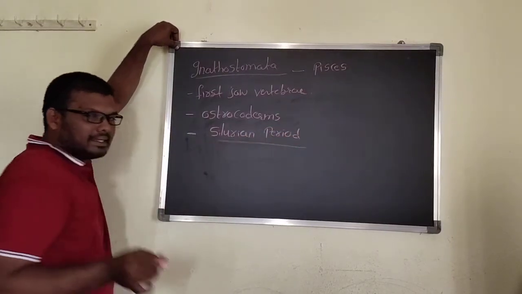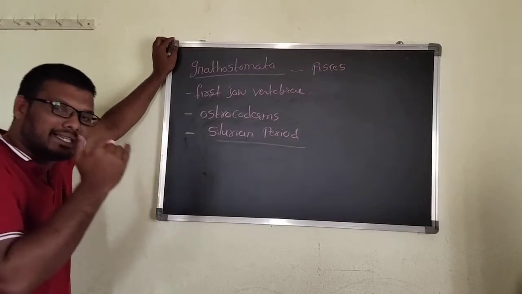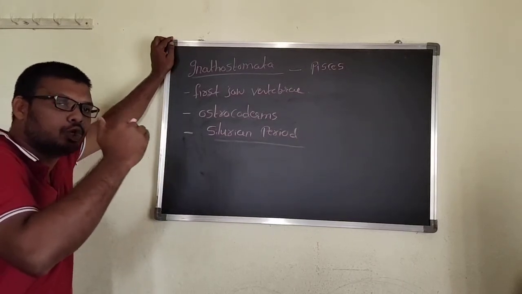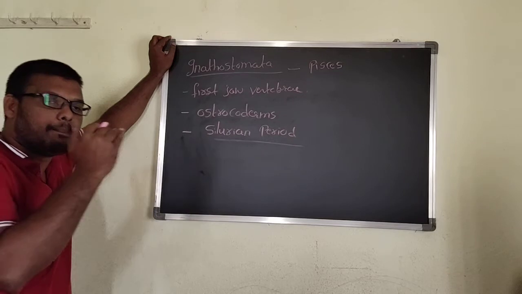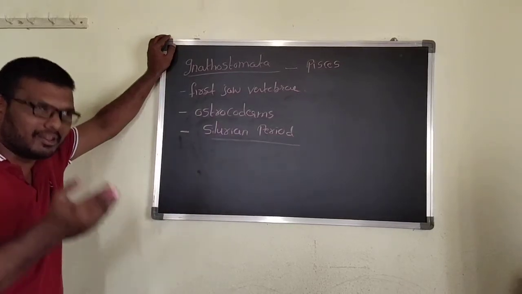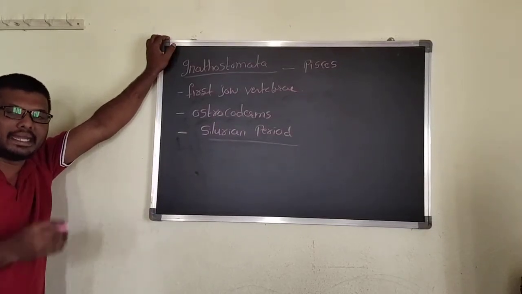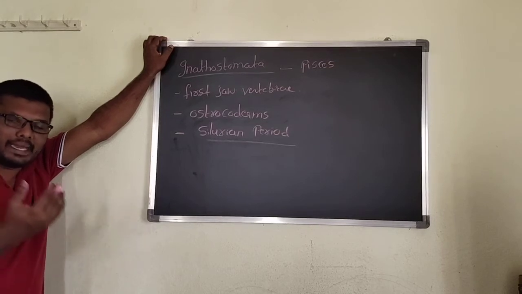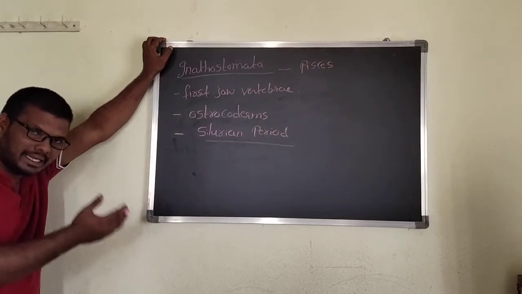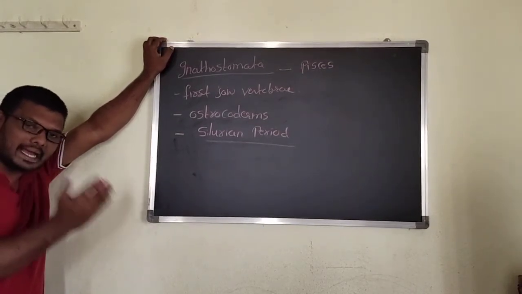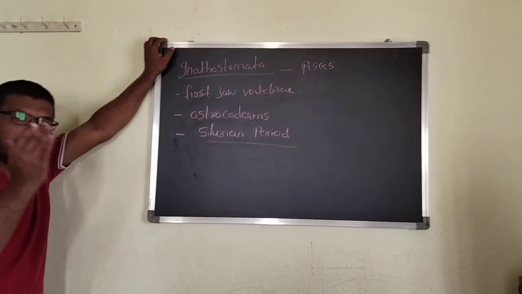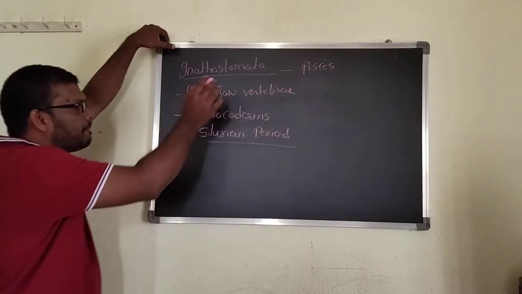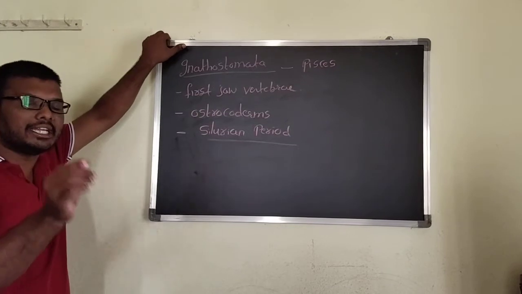It means the Earth's geological time can be divided into eras, periods, epochs, the same as a day is divided into hours, minutes, seconds. Same thing here. It will be divided into eras, periods, epochs. That's why Pisces originated in which period?